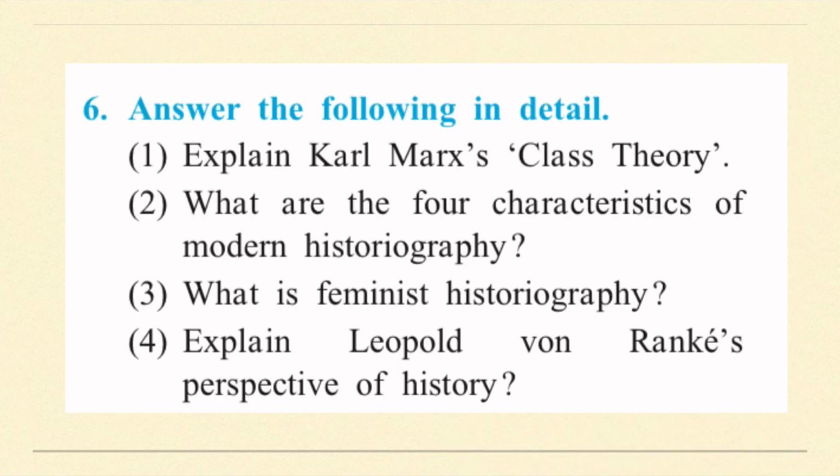So next is explain Leopold von Ranke's perspective of history. Leopold von Ranke's views were that he spoke about the critical method of historical research. He gave importance to information gathered through original documents. He also stated that all types of original documents related to a historical event should be examined with great care and in detail. He believed that through this method it was possible to reach the historical truth. According to him, there should be no imaginative narration in writing history. So for the paragraph on Leopold von Ranke, you can point out some important points.